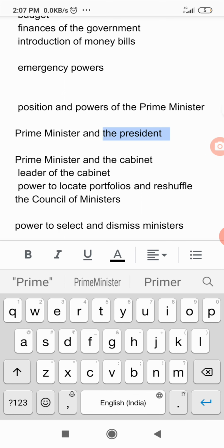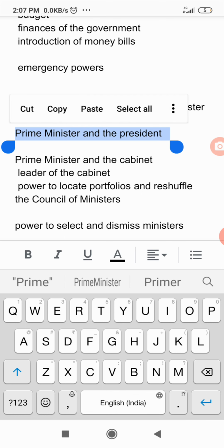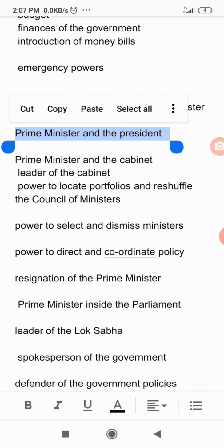Now we will see the relation between the prime minister and the president. All authority vested in the president is exercised by the prime minister. Means whatever decision is taken by the president is suggested by the prime minister. The prime minister is the principal advisor to the president. The president is the nominal head and the prime minister is the real executive of the Indian Union. It is on the advice of the prime minister.